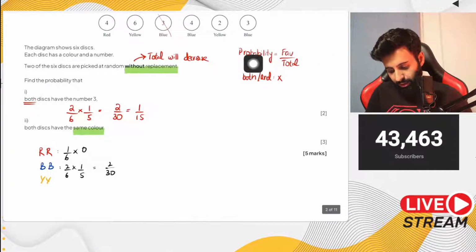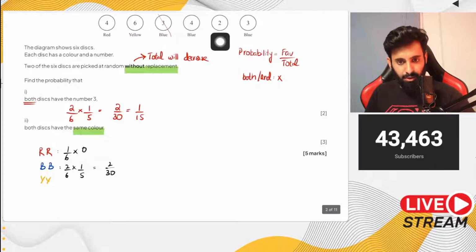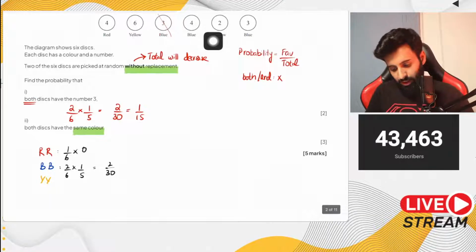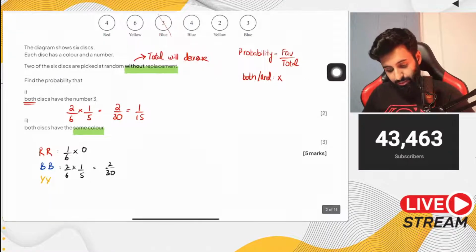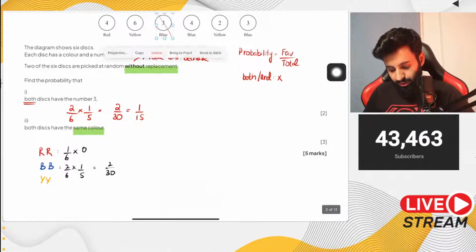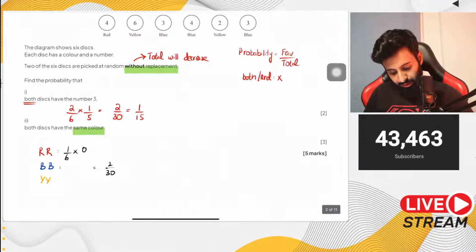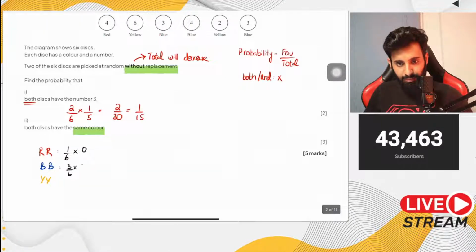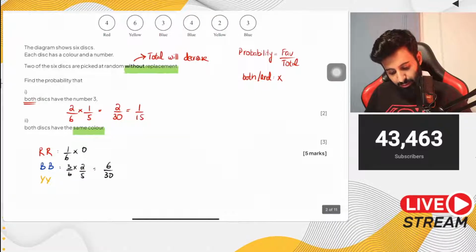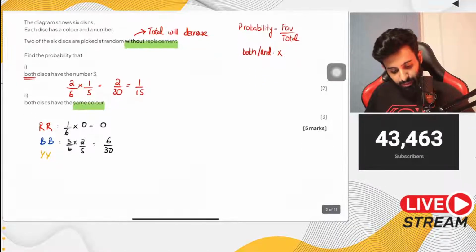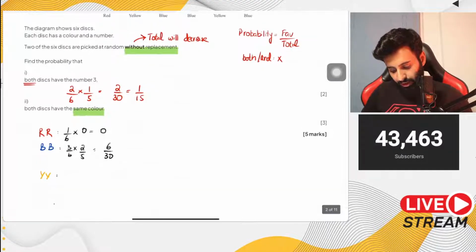And then let's talk about yellow. How many yellow do we have? We have 2 yellow. Wait a minute, we have 3 blue actually. I just realized we have 3 blue, not 2. So let me fix that. So 3 upon 6 multiplied by 2 upon 5. So that's going to be 6 upon 30. This I would prefer to simplify at the very end. Why? Because since I have to add probabilities, I'll simplify at the very end once I've added everything. And then what about yellow?